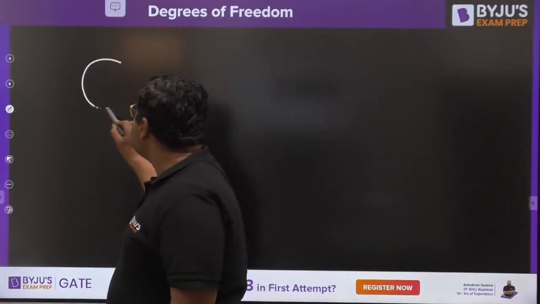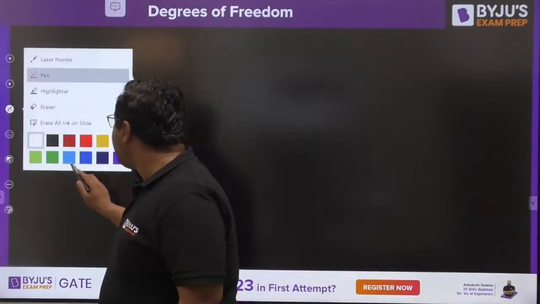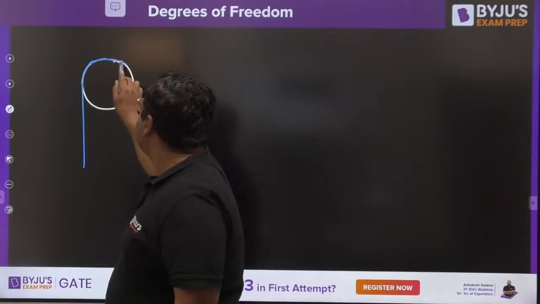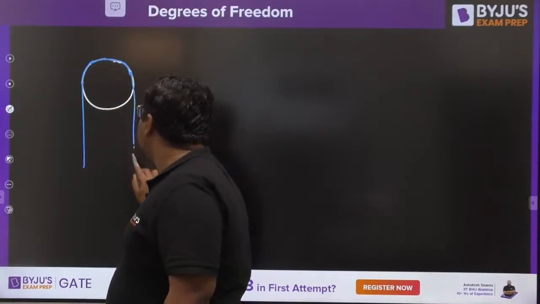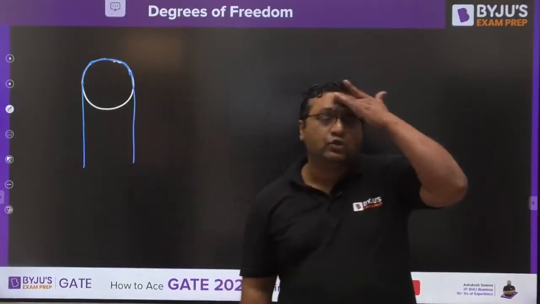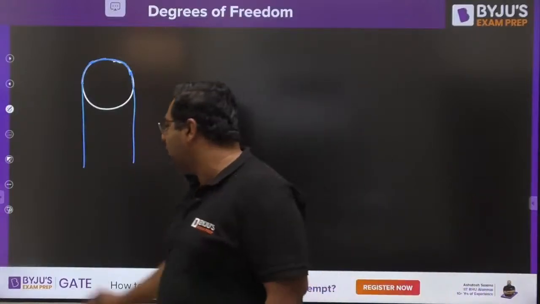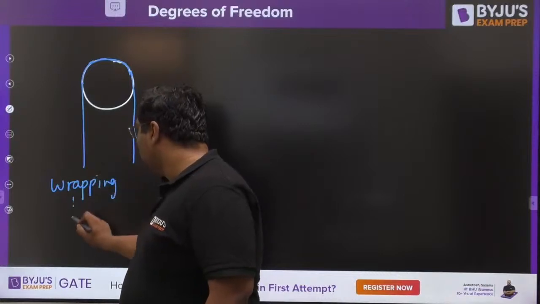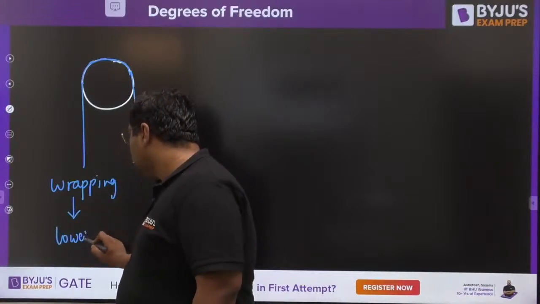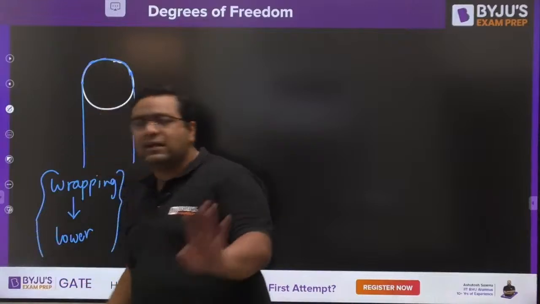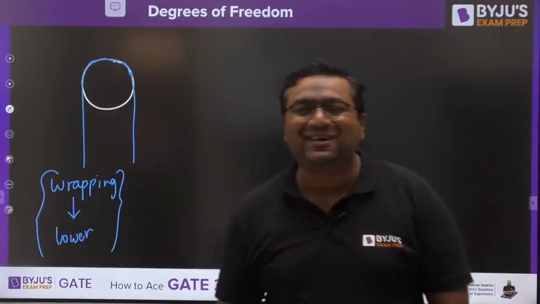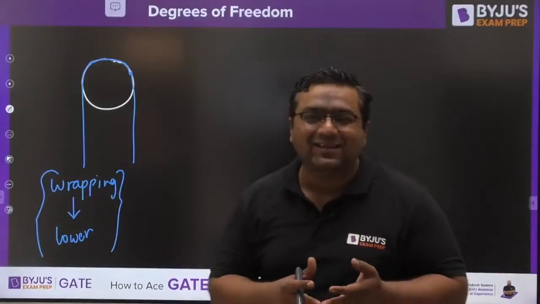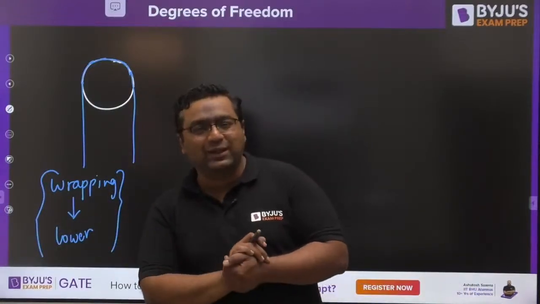If you see this as pulley and this as rope, just by looking at this it seems to be a kind of lower pair, because we can feel that rope is completely on the surface of pulley. So just by looking at this, you would have in mind that wrapping pair should be close to lower pair. And whatever you are thinking is fine, guys, with the normal eyes. But there are some things we cannot see with our normal eyes. For those things we need to use some special eyes, the inside story, the inner eyes.